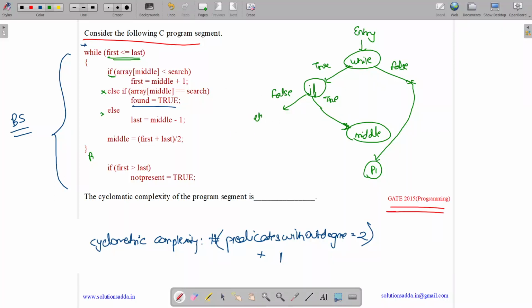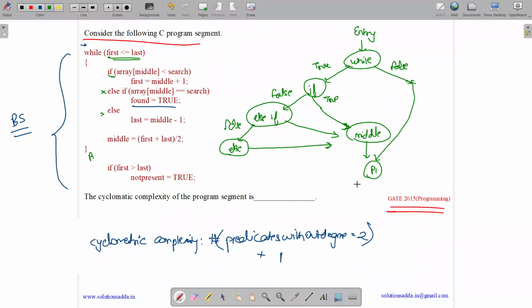We come to else if. Either it will evaluate to false or it will evaluate to true. If it evaluates to true, again we will come to the middle part. Now we have else over here. It will evaluate to either true or false. If else evaluates to false, we will come to the middle part. And even if else evaluates to true, we will execute this and come to the middle part. Okay. Now after this middle part, we will come out of the loop and come to point P1.